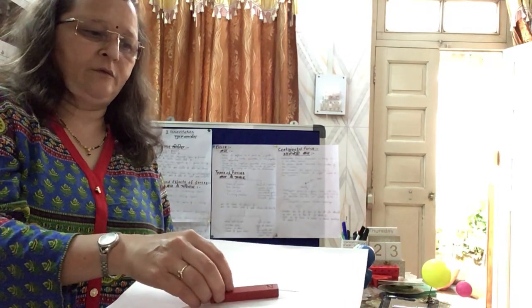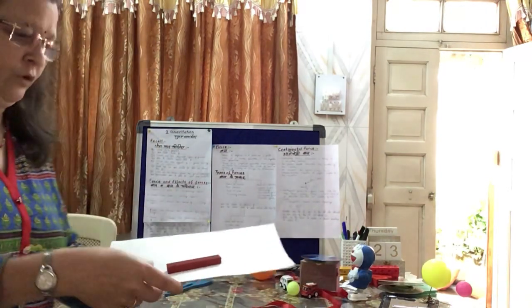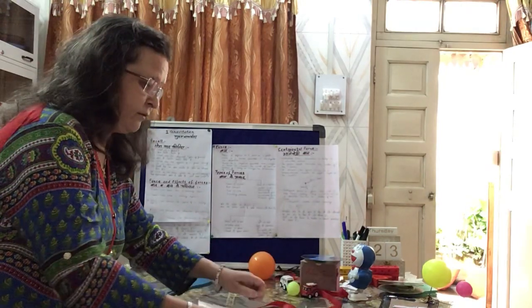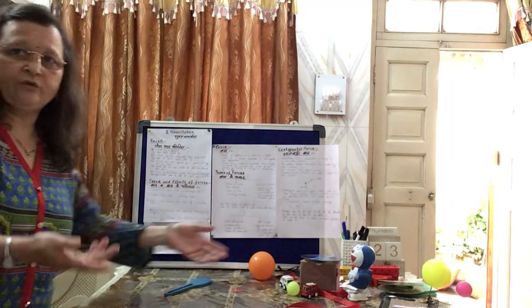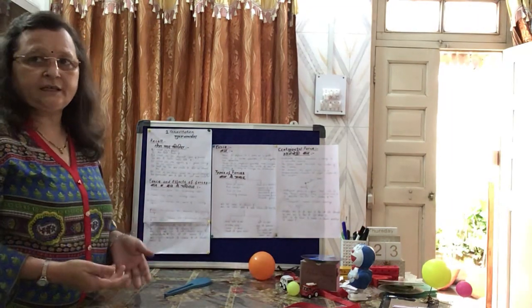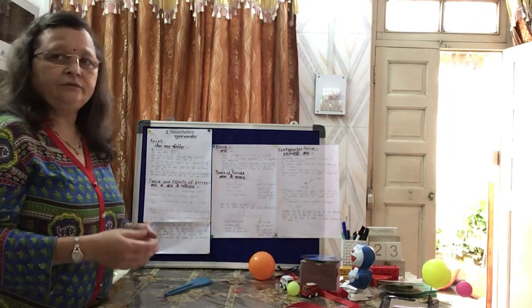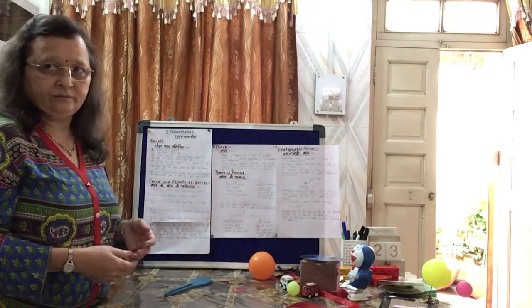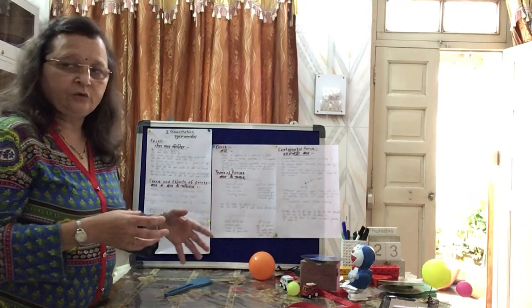See, one more time, it is a pull. So that is called the magnetic force. Likewise, there are so many forces, such as the motion of electrons and protons in an atom. They are also pulled towards the center.